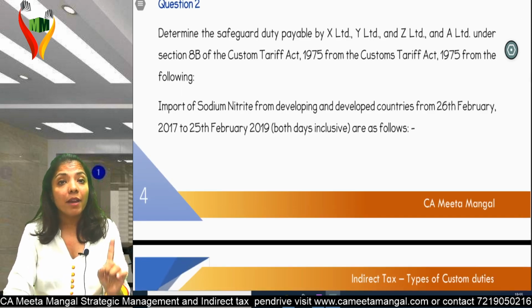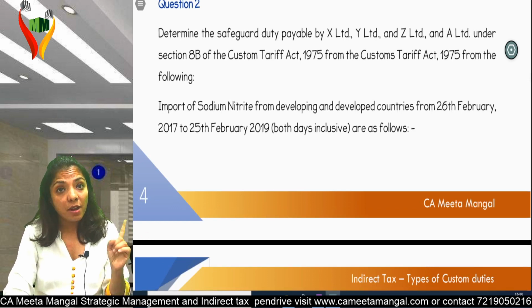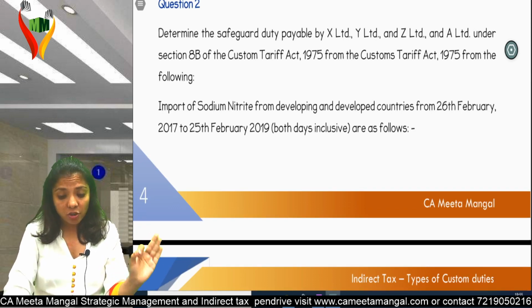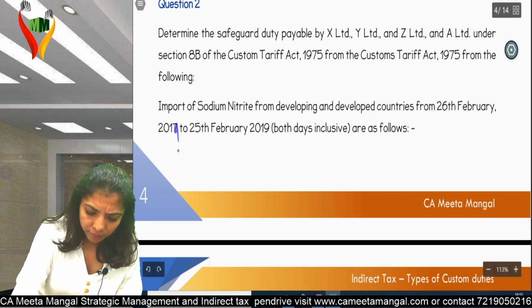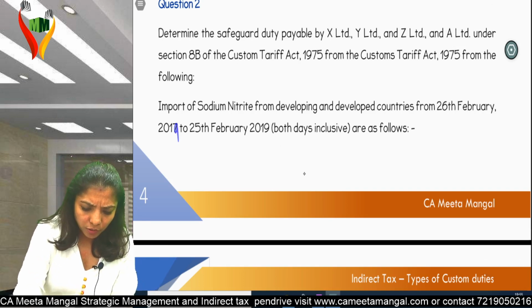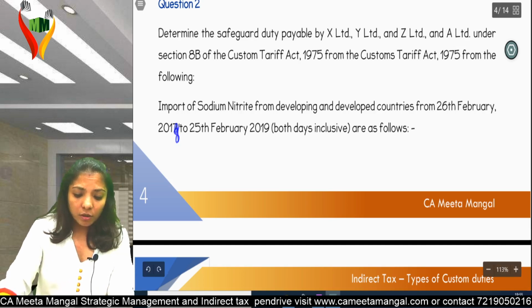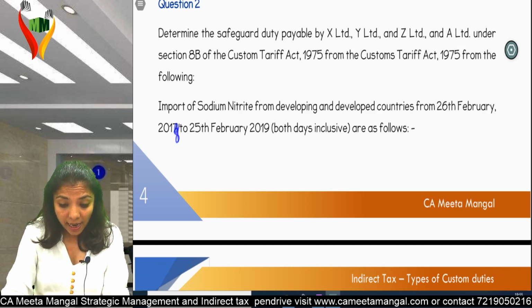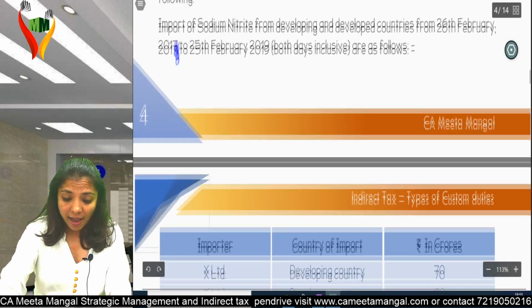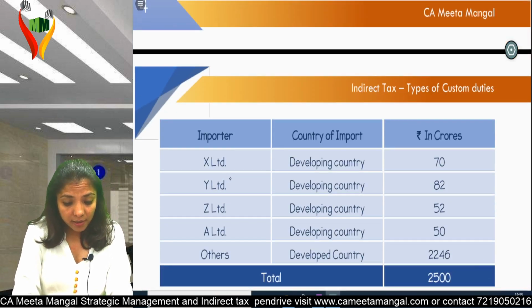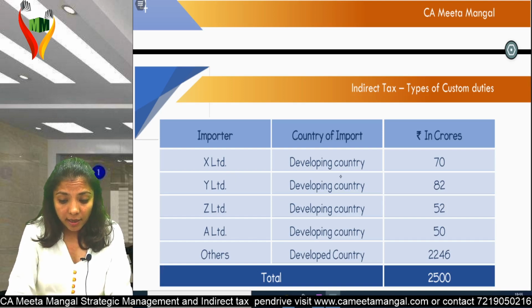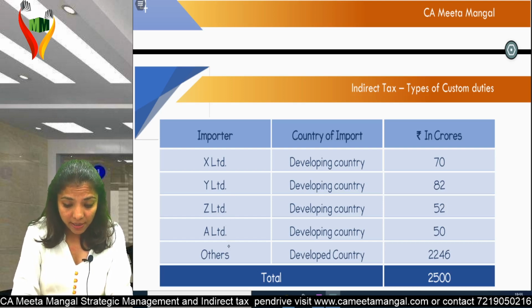Import of sodium nitrate from developing and developed countries from 26 January 2018 to 25th February 2019, that means within a year, are as follows. X Limited is an importer, country of import, developing country, Y Limited, Z Limited, A Limited, others.